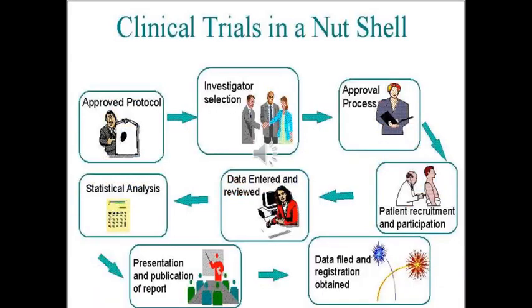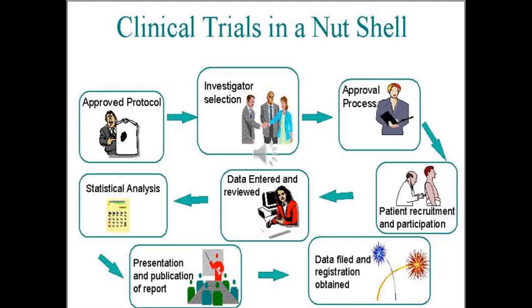Clinical trials in a nutshell. Once the protocol is approved, the approved protocol will lead to the selection of the investigator. Once the principal investigator is selected, the principal investigator becomes the sole person responsible for the entire clinical trial to happen. Once the selection is over, the investigator starts with the approval process.